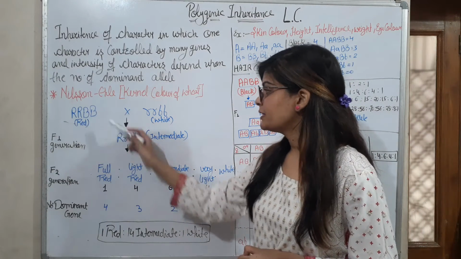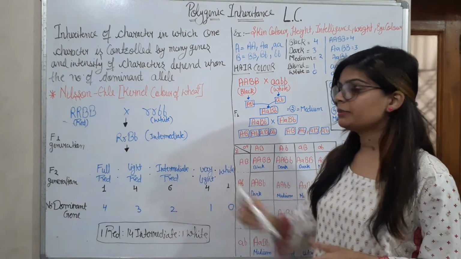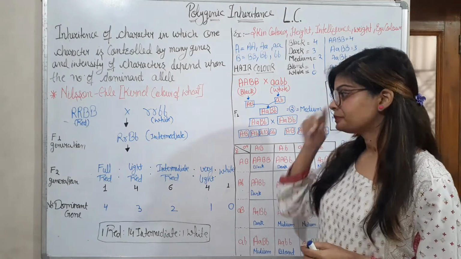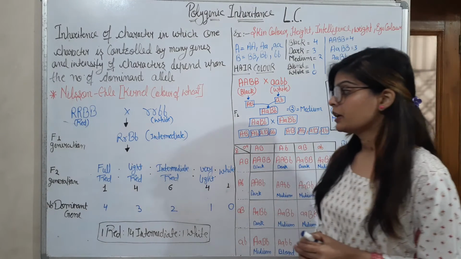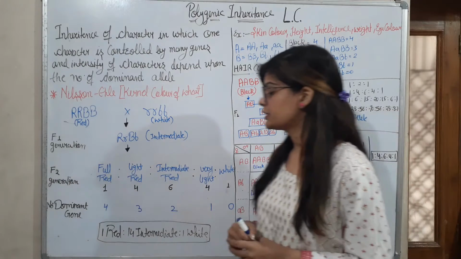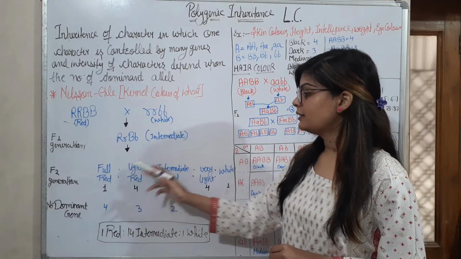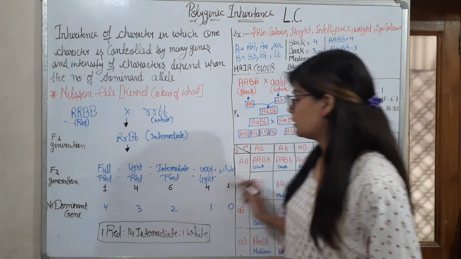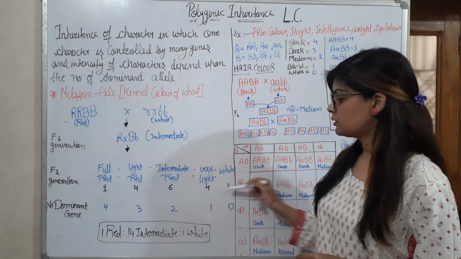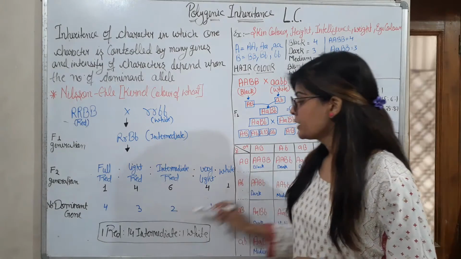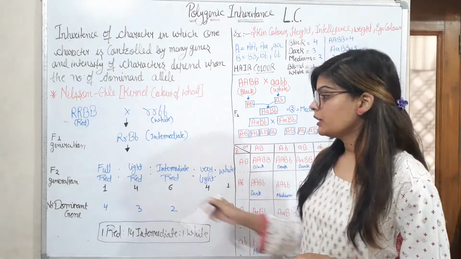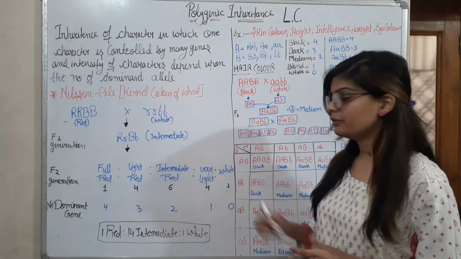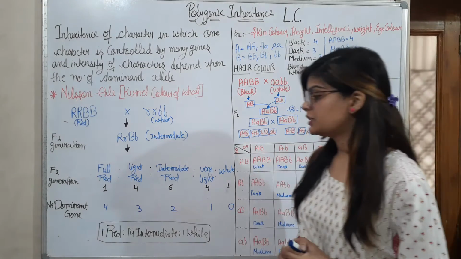And we get the F1 generation. By crossing them we will get intermediate color, meaning we get two dominant genes here. Then by selfing this F1 generation, we will get the F2 generation. Here we will get full red, light red, intermediate red, very light and white color. Full red and white are of high and very low intensity, and the other three are intermediate colors. Full red is 1, light red is 4, intermediate is 6, very light is 4 and white is 1.